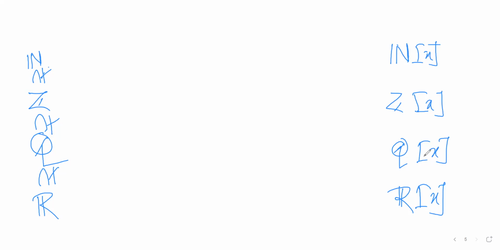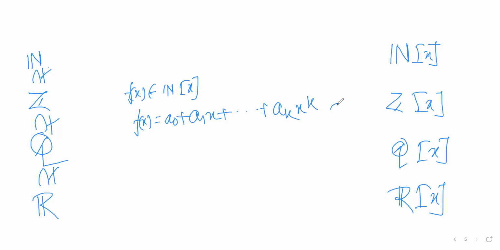So what is the relation? First of all, suppose I take f(x) belongs to NX, then f(x) equals a0 plus a1x up to ak x to the power k, ak not equal to 0.